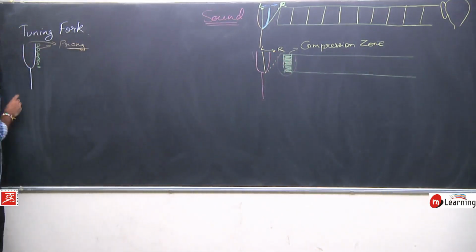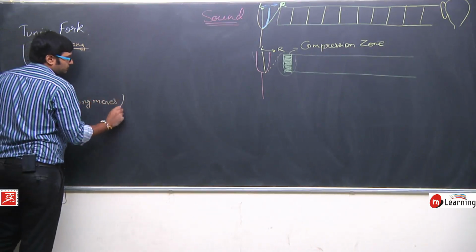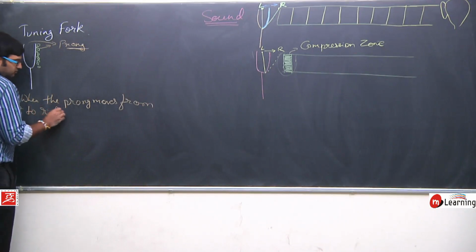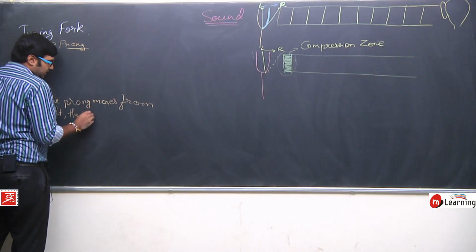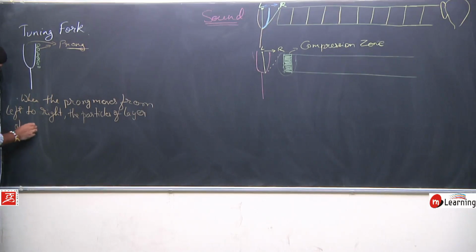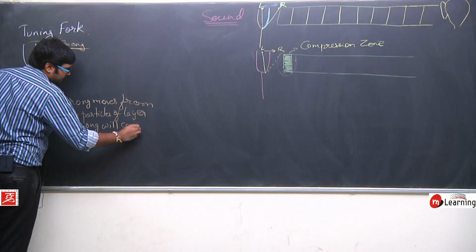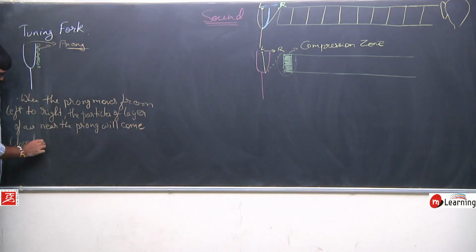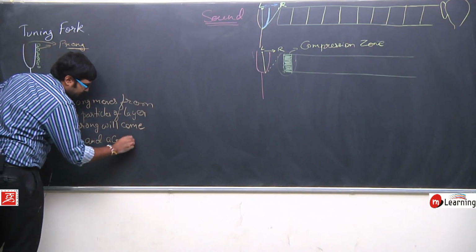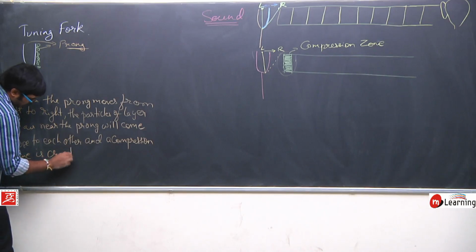Okay, so let's write here: when the prong moves from left to right, the particles of the layer of air near the prong will come close to each other and a compression zone is created.